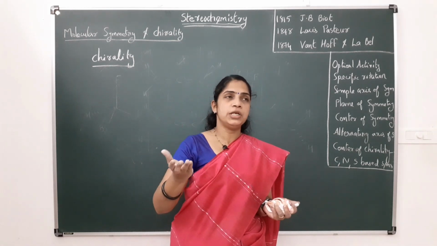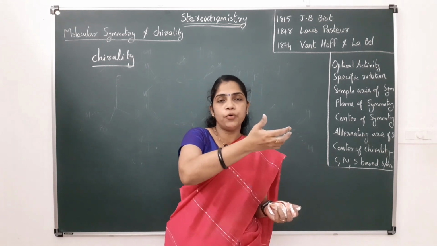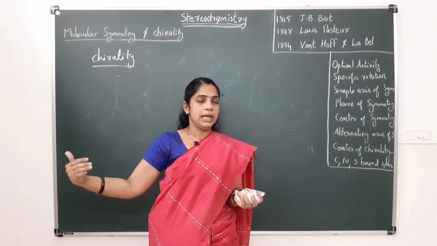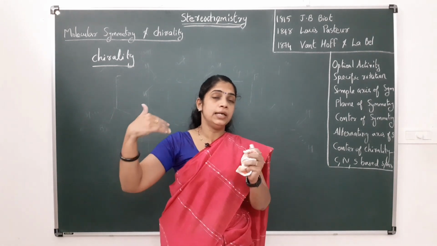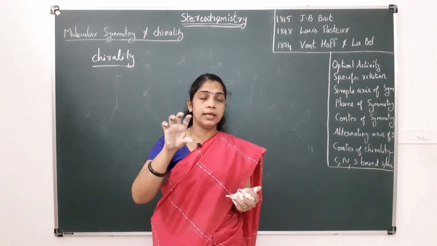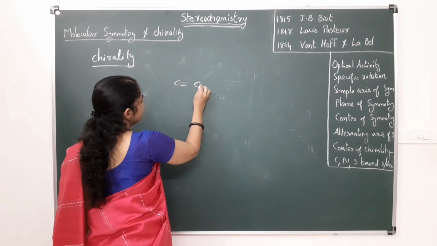Another definition is, if we invert an atom or a group of atoms through a particular point, and we get an indistinguishable arrangement from the original, then we can say that molecule has a center of symmetry.